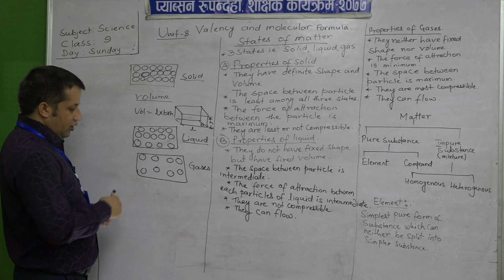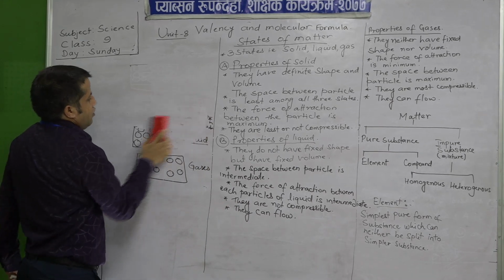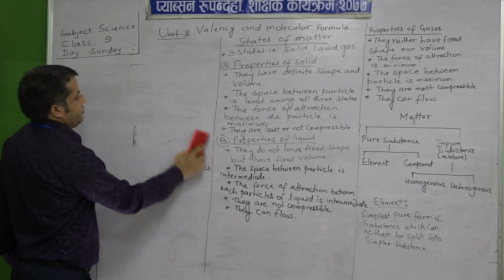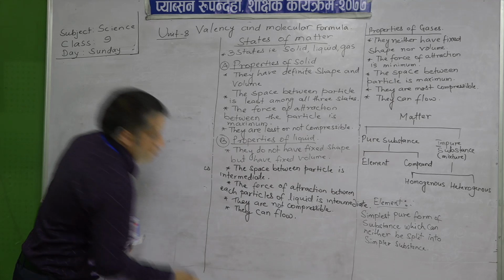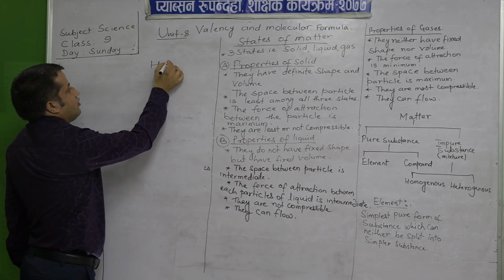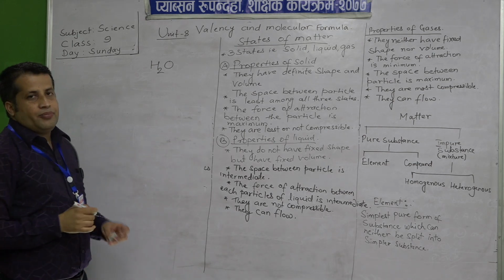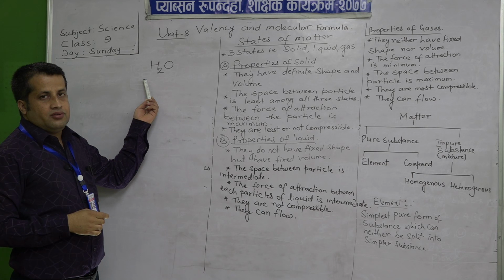For example, water. Water is a compound.